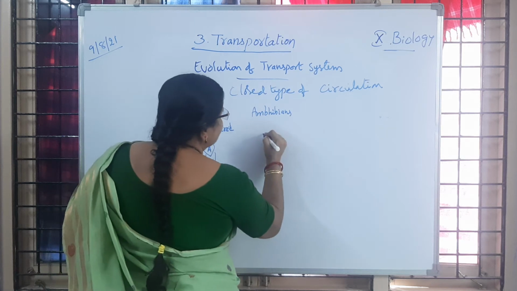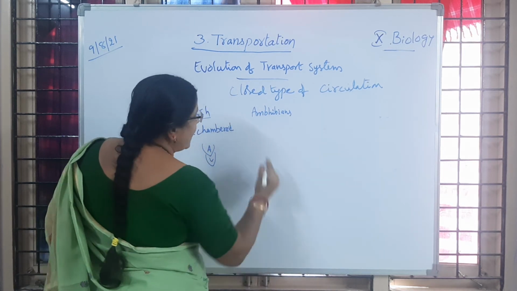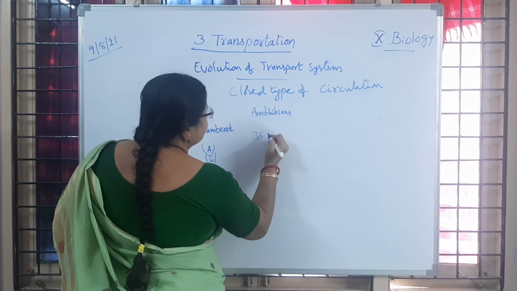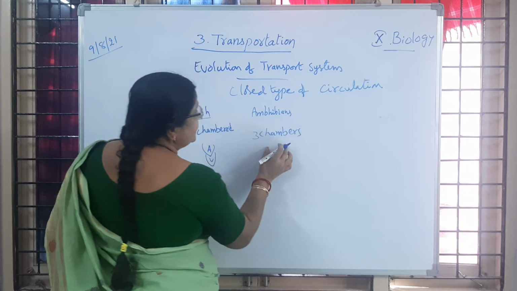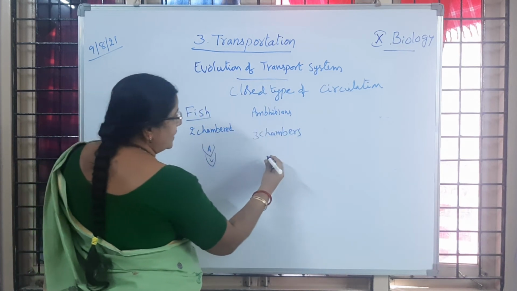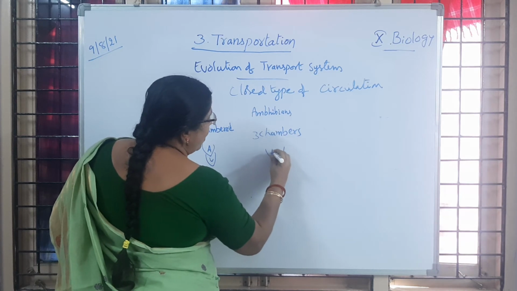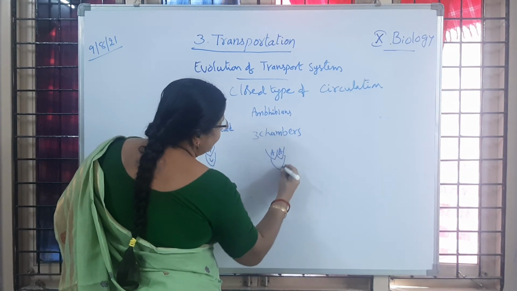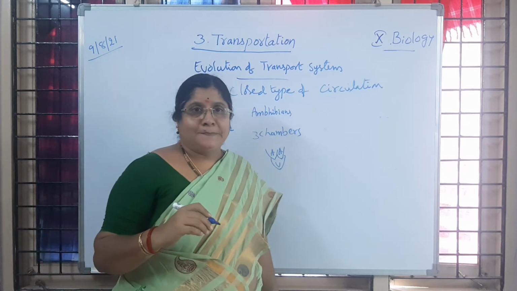In amphibians, we are observing first the three-chambered heart. Three chambers are present in the heart. So what are those three chambers? Upper two auricles and one ventricle. Here mixed blood is going to be supplied.